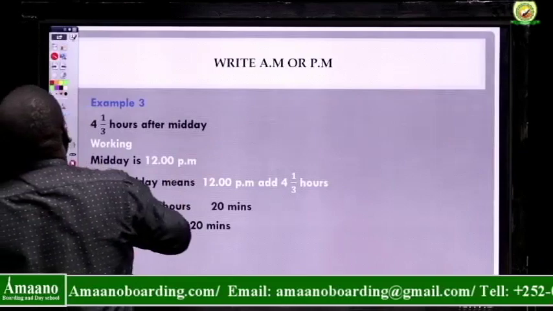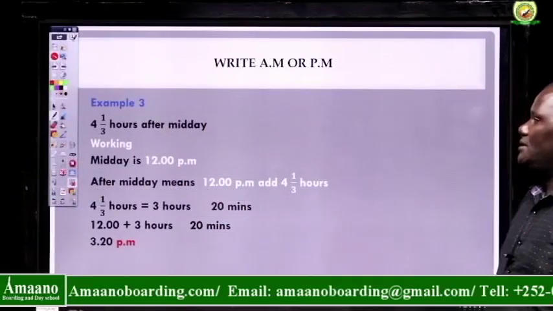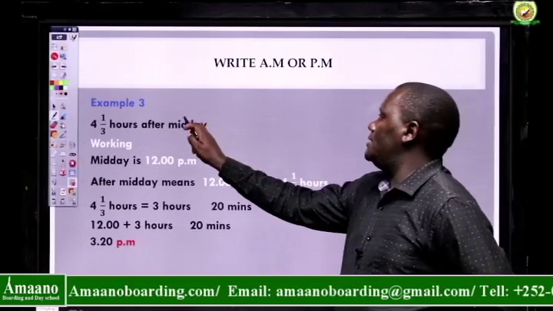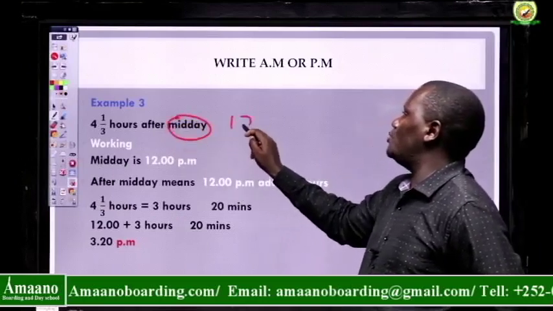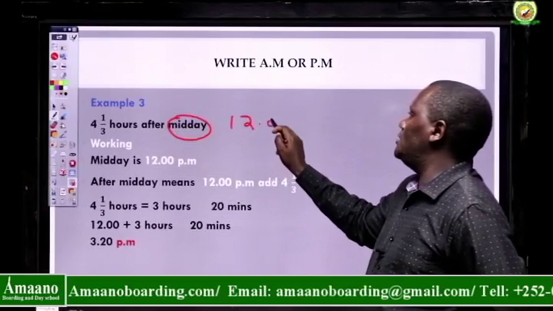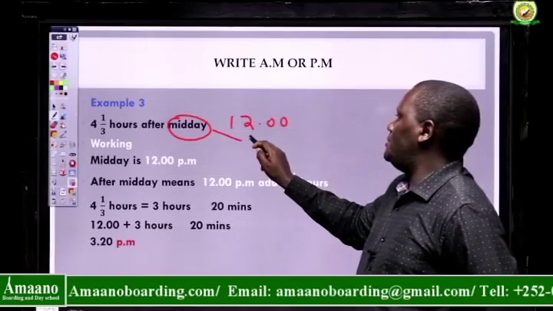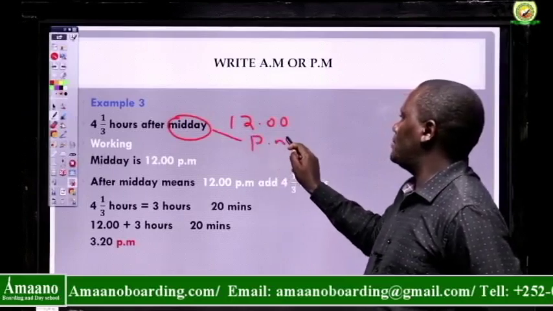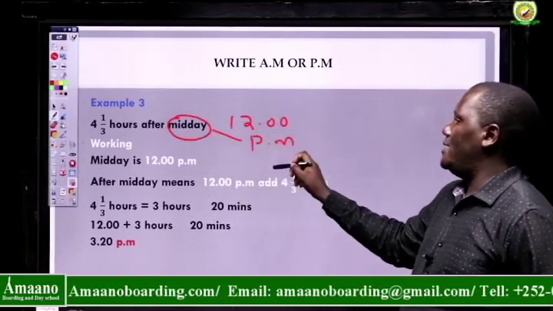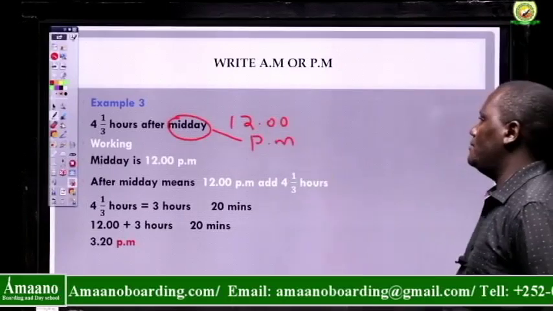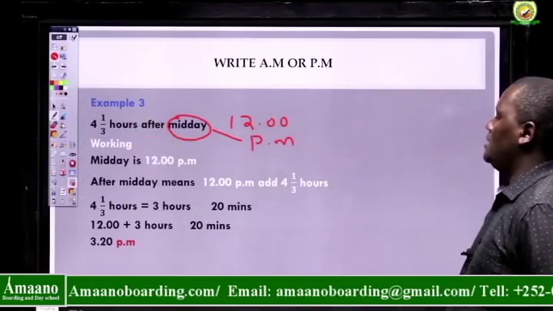Midday means noon, and noon is written as 12.00. Midday means that is PM. I told you midnight is AM, midday is PM.